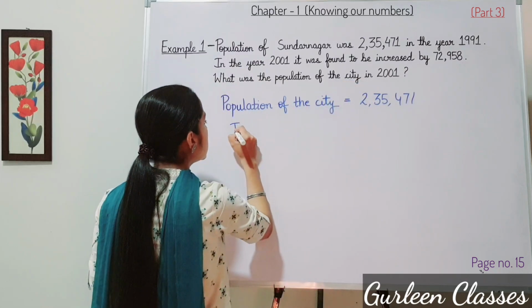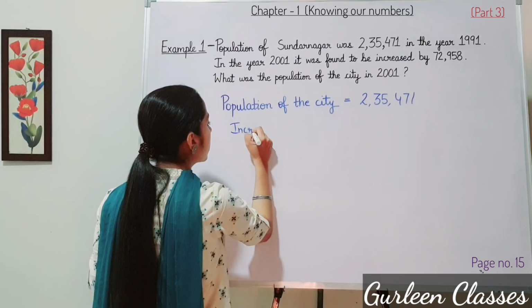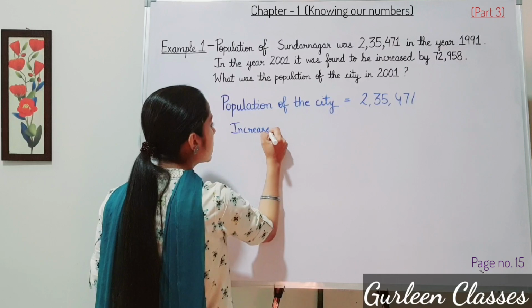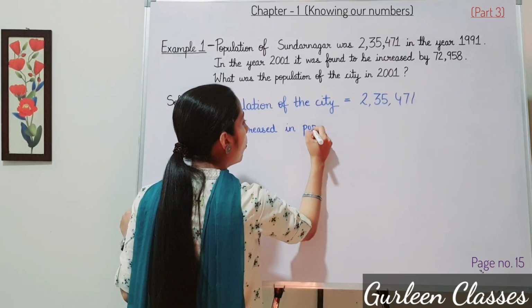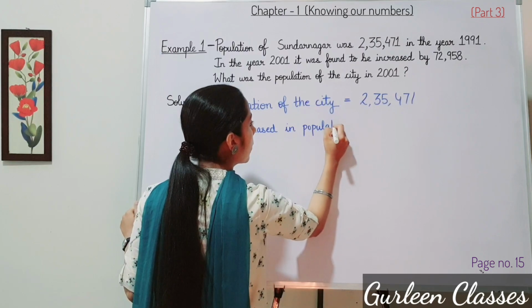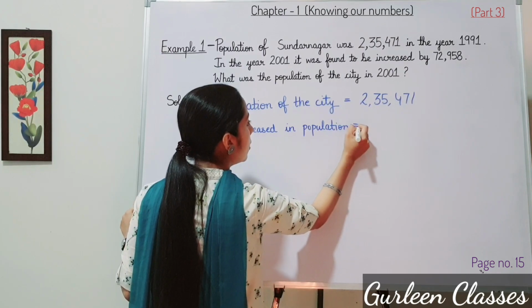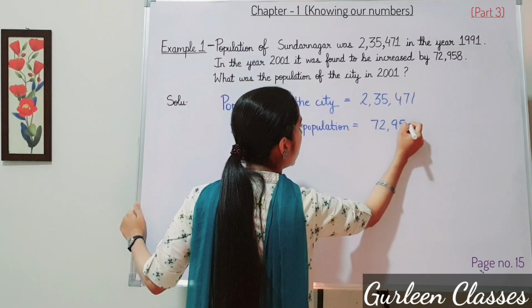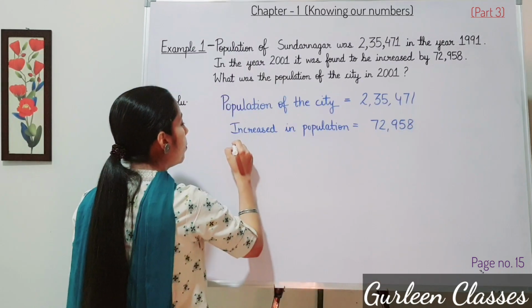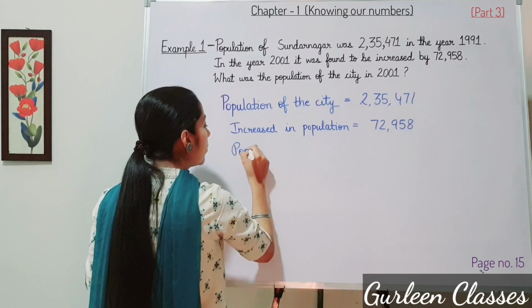Then increase in population, how much is it given? 72,958.